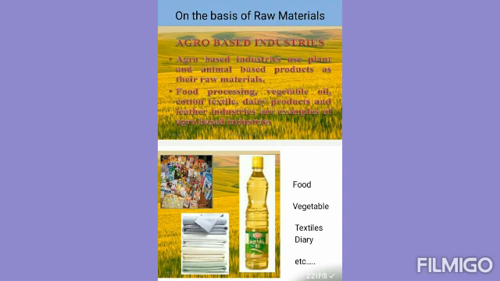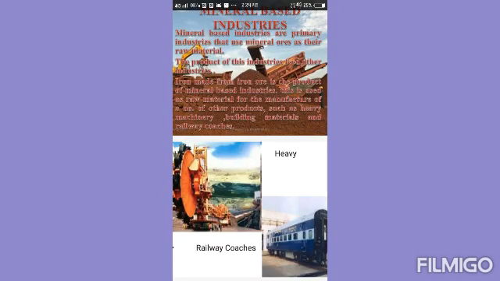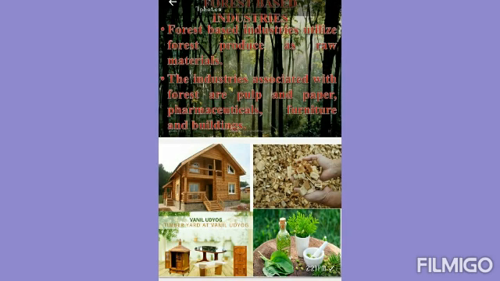First one, agro-based industries. It means the use of plant and animal based products as the raw materials. Examples: food processing, vegetable oil, cotton textile, dairy products and leather industries. Then mineral based industries. These are the primary industries that use mineral ores as the raw materials. The products of these industries feed the other industries also. That is, iron made from iron ore is the product of a mineral based industry.